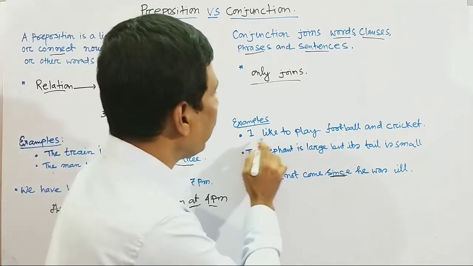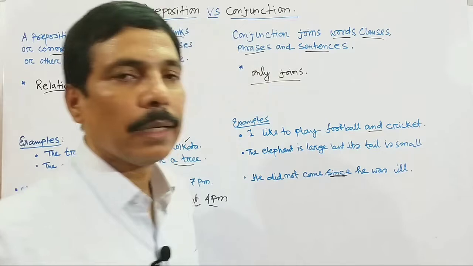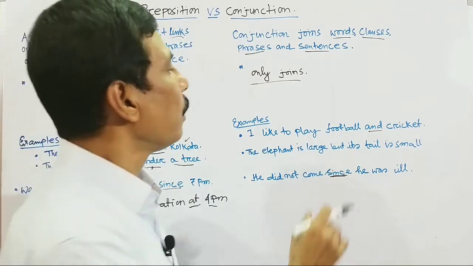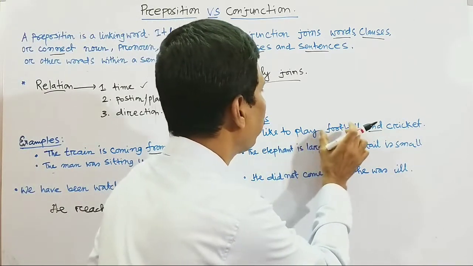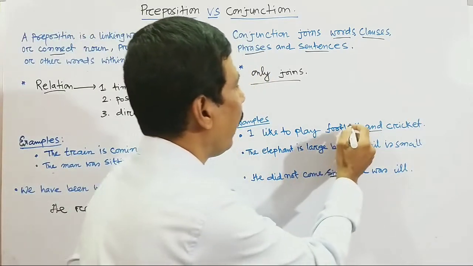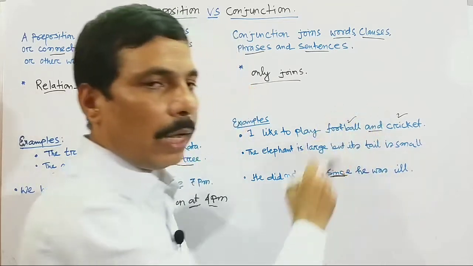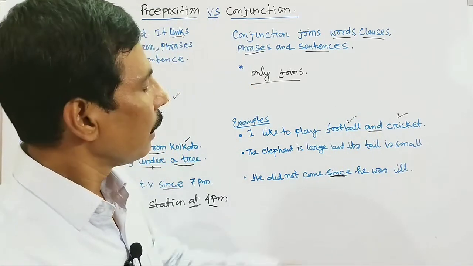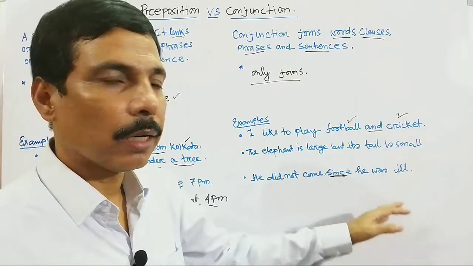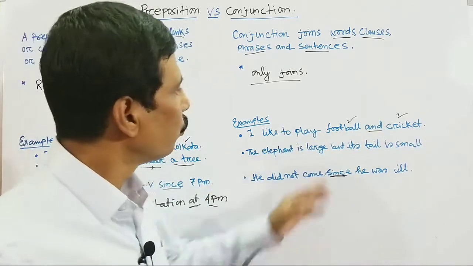Here, I like to play football and cricket. Here and is the conjunction. I like to play football, I like to play cricket. These things, football and cricket, are joined with the conjunction and. So here, and does not express any relation. Here, and only joins two words.